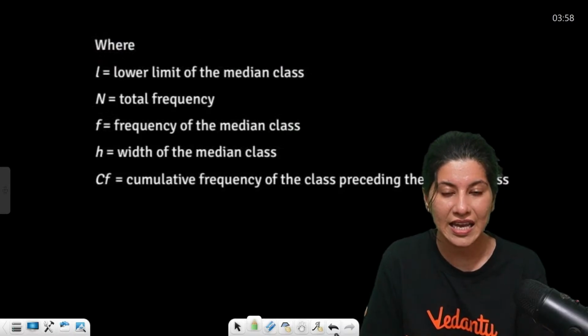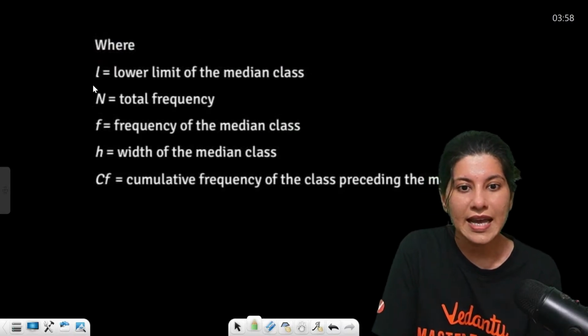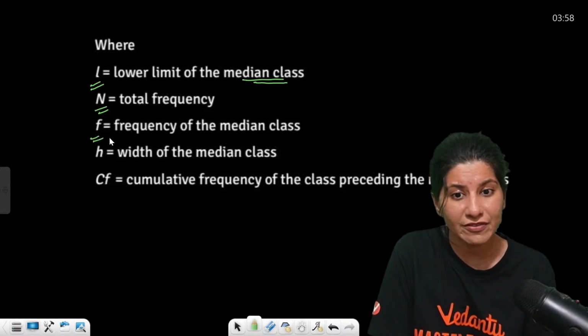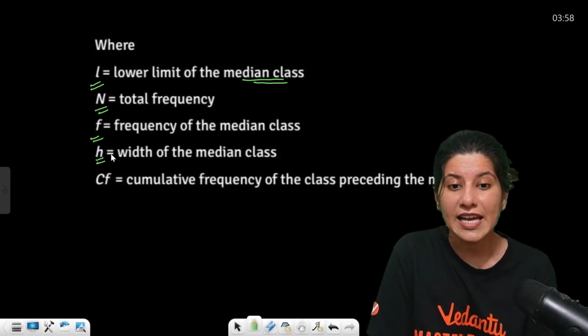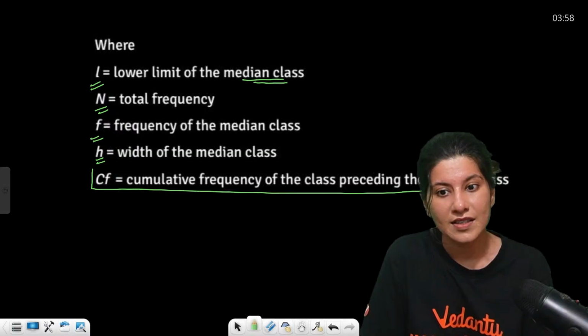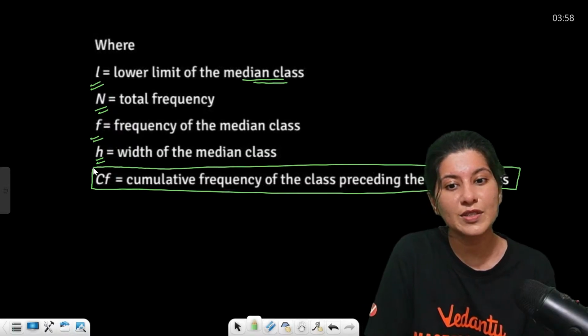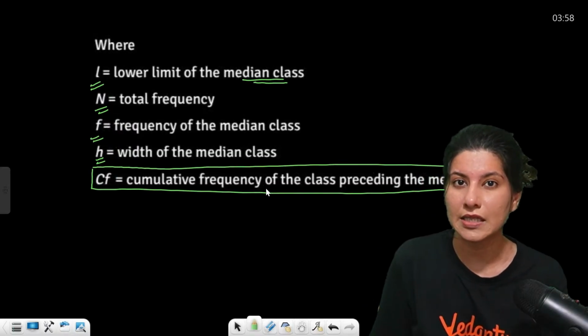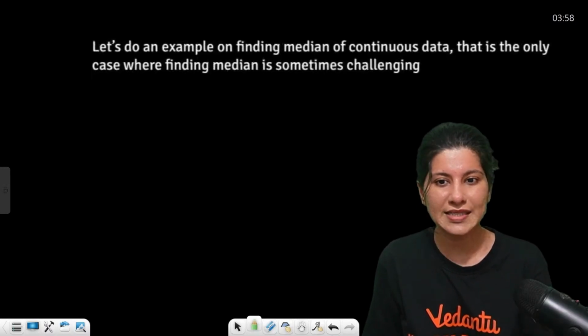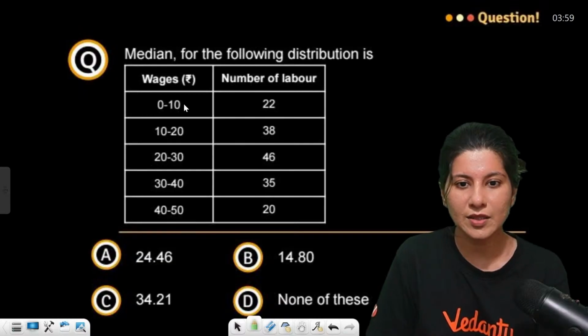Here L is the lower limit of median class, n is total frequency, f is frequency of median class, h is width of the class, and CF is cumulative frequency of the class preceding the median class. Let me give you one example so that you understand it better.